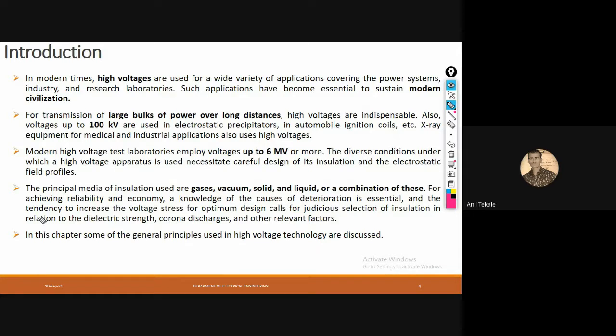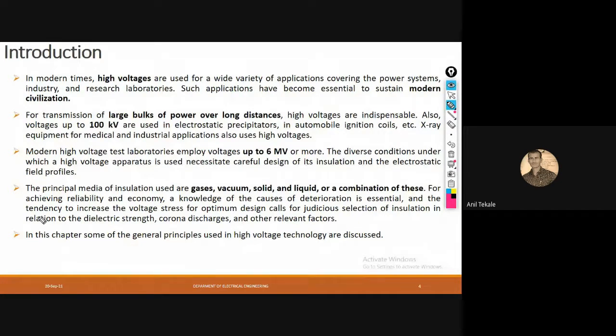When we transfer power from one place to another, what will be the size of the power? Will it be high voltage or low voltage? Just tell me. It is always high voltage, right? Because we know 440 volt, 11 kV, 33 kV, 132 kV, 400 kV. Like that, we use around 100 kilovolt